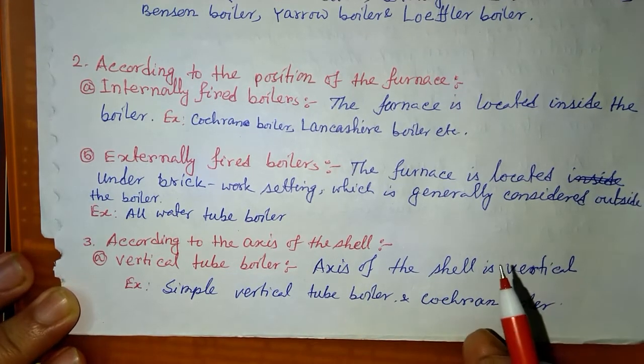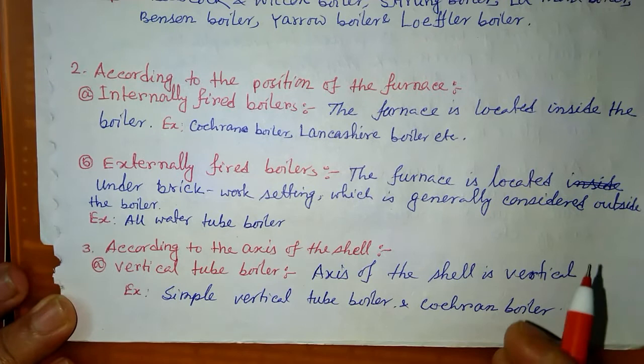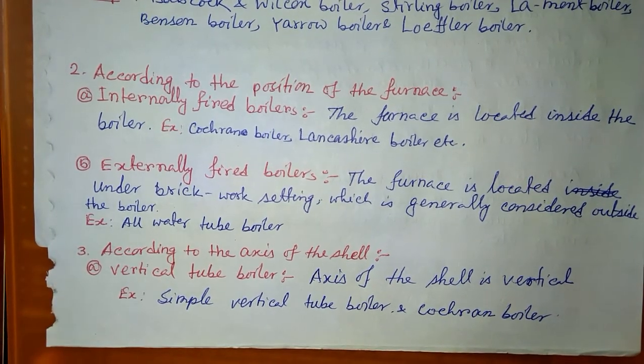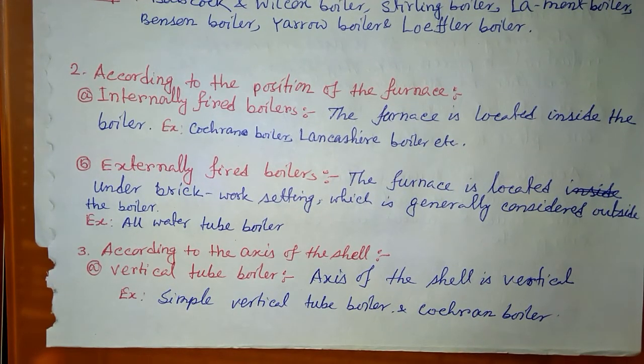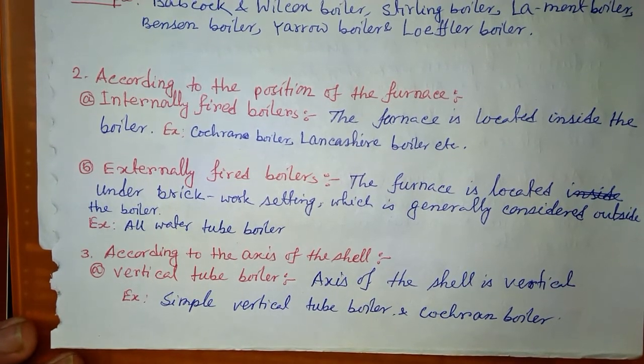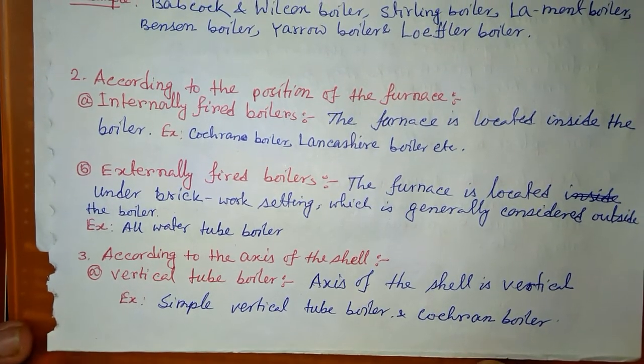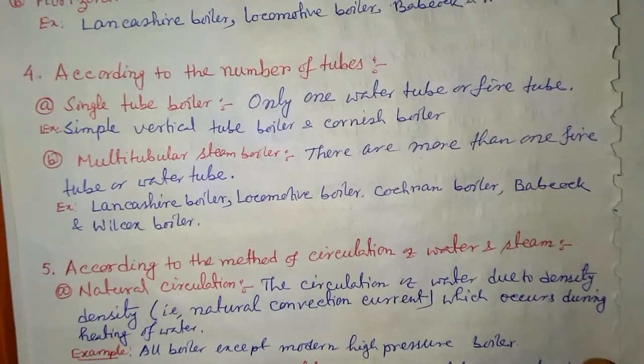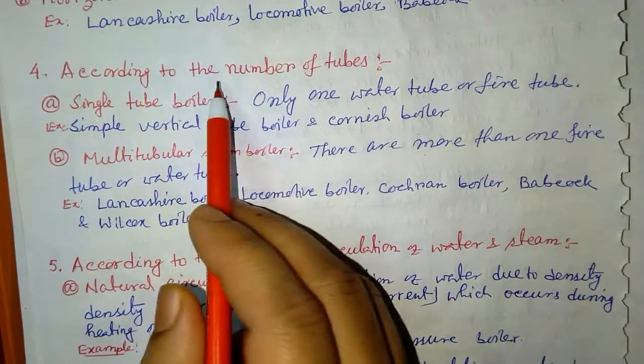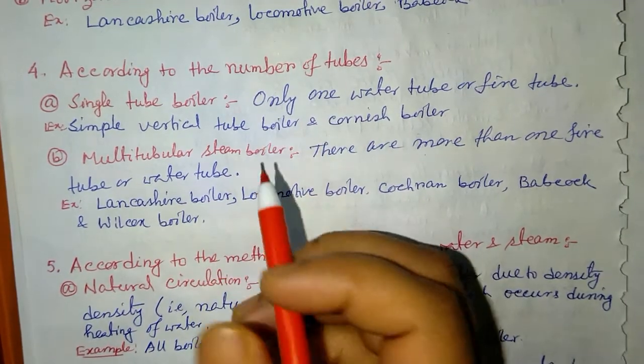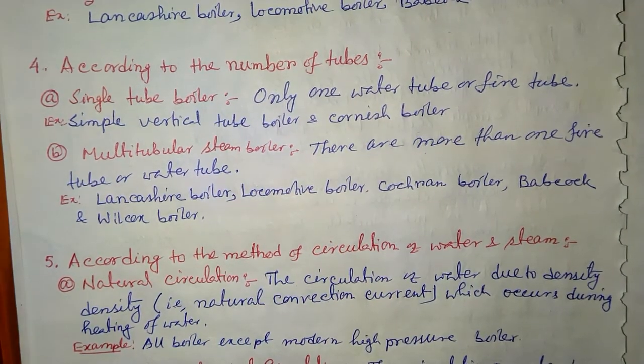On the other hand, for horizontal tube boilers, we have the Cochran boiler, Babcock Wilcox boiler, and Lamont boiler, etc.